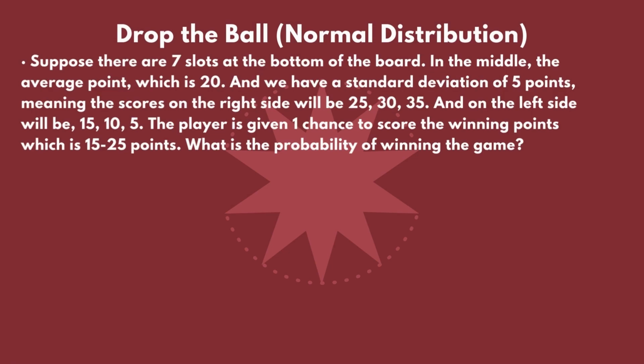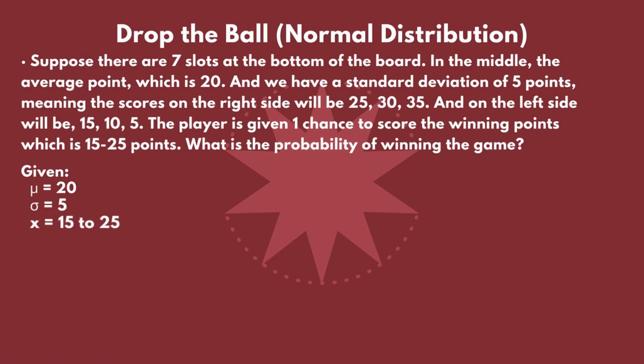To start things up, we should write our given. It says here that our average point is 20. It means that 20 is our mean. It is also said that our standard deviation is 5. Now, in this case, we will have to find the z-score of the two values that are given to us, which is 15 and 25.